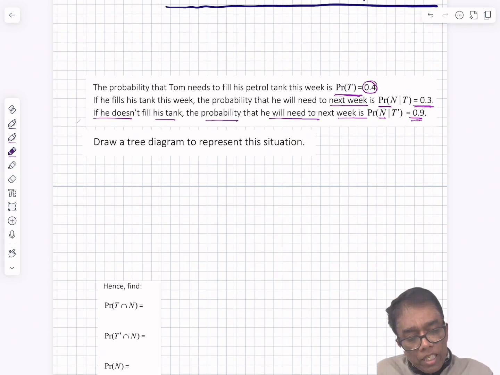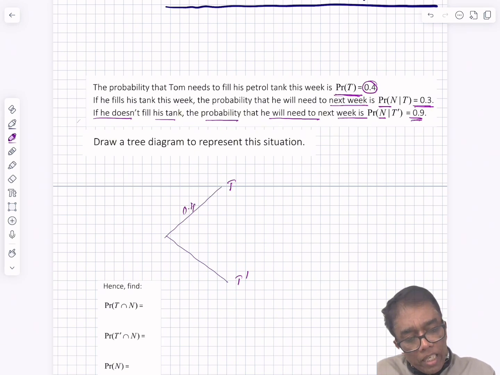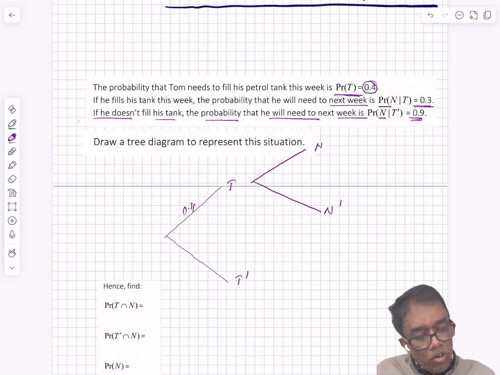If we draw the tree diagram, the first branch is either t or t dash. What is t? 0.4. The next branch is n or n dash, whether he needs to fill or not.